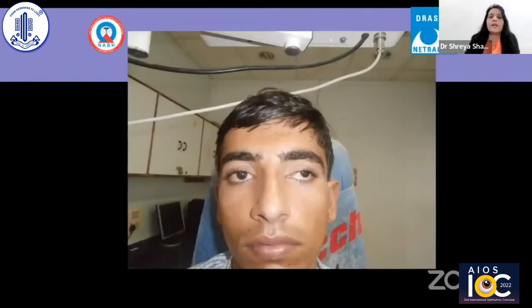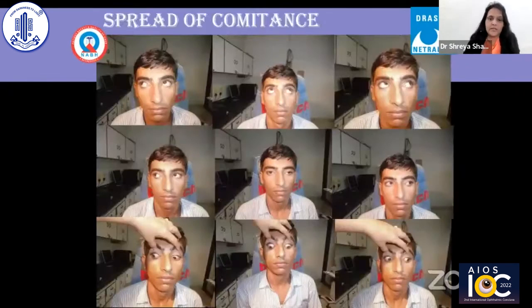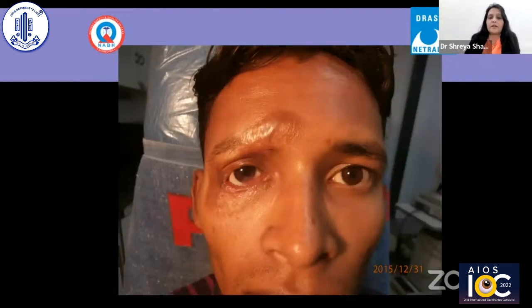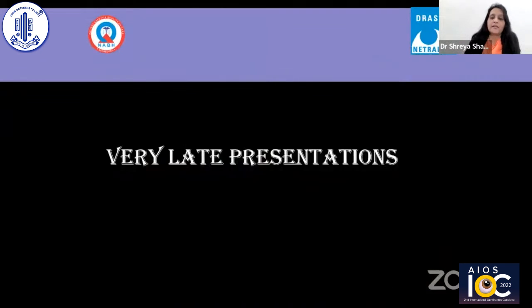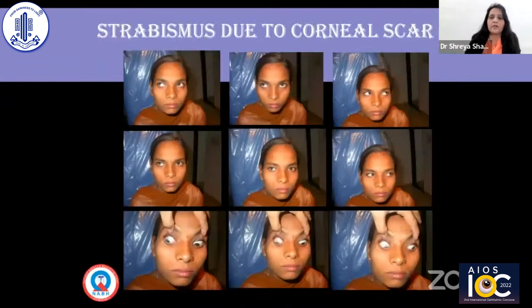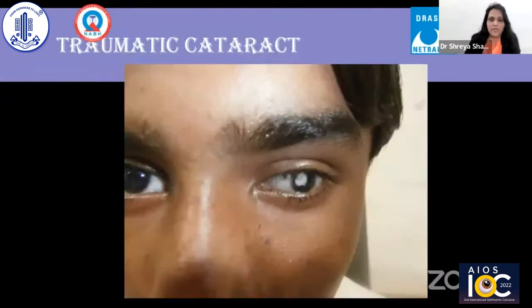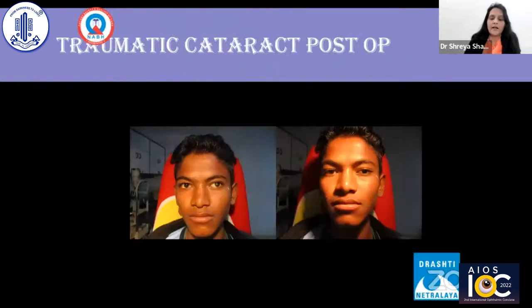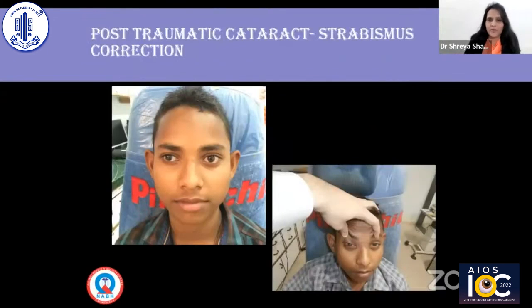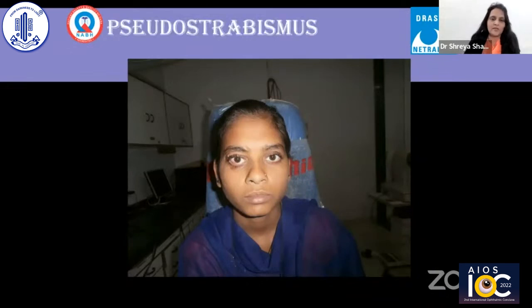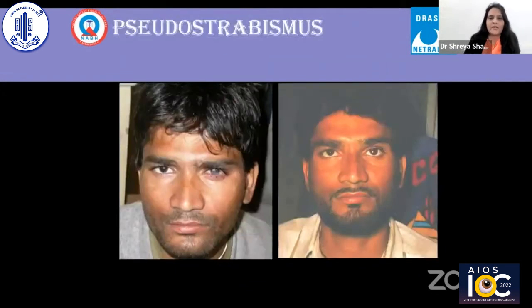This is fourth nerve palsy, but be aware of spread of comitance. Then we have to treat this patient as a fresh patient. Other causes can be mechanical, like symblepharon, and sometimes a patient may present very late with corneal scar, so amblyopia management. Then also we can operate on the patient. After traumatic cataract we may have to operate for strabismus surgery, but be aware of this kind of pseudo strabismus. This girl does not have strabismus, like prosthesis and the lid changes.